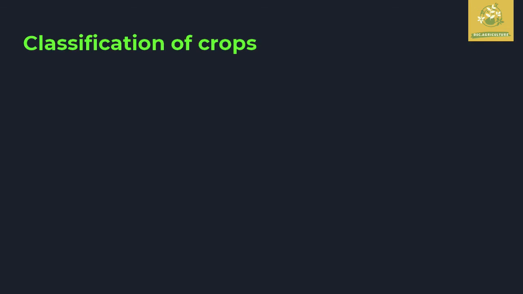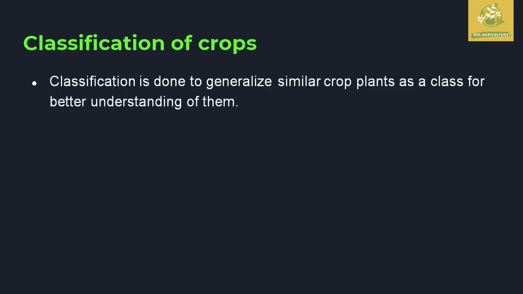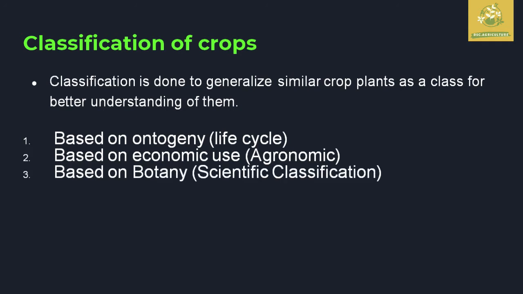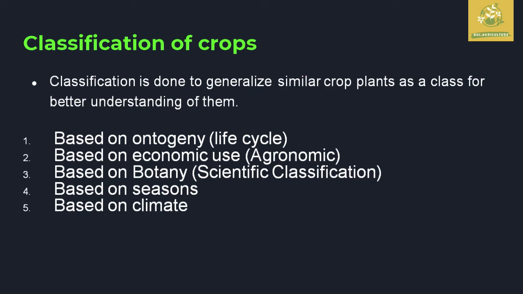So while seeing the classifications of crops, the classification can be done into different types for easy understanding. Some of them are based on ontogeny, which means its life cycle, and based on economic use, which is known as agronomic. And based on botany, which is the scientific classification of crops, and based on seasons, in which season these crops are cultivated. And based on climate, in which climatic condition these crops are cultivated.